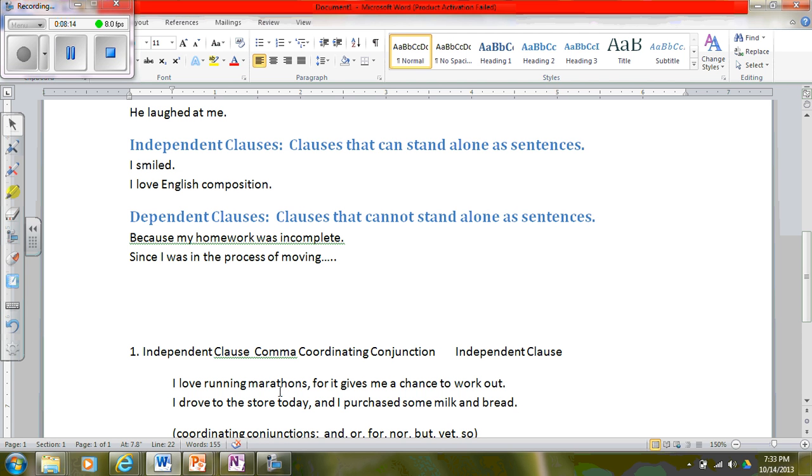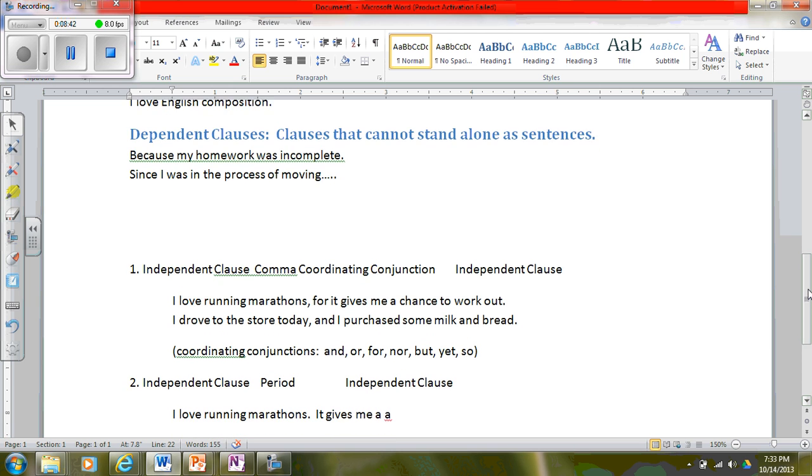Okay, so we have another example here. I have one independent clause: I drove to the store today. I have another independent clause: I purchased some milk and bread. These are both independent clauses because they're both considered sentences by themselves. What I've done here is put between them a comma and a coordinating conjunction. So that's basic comma rule number 1.